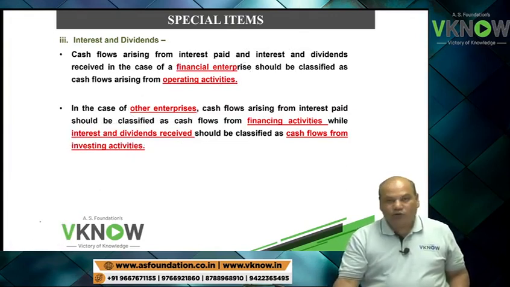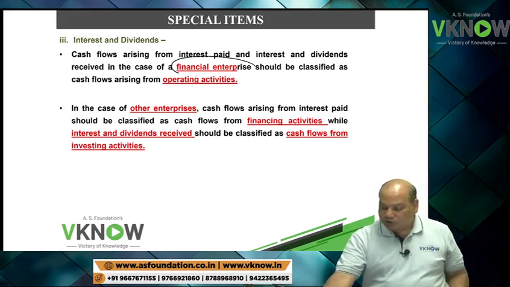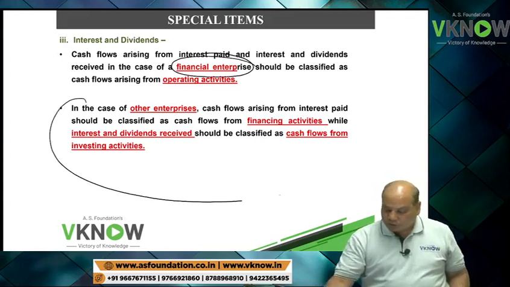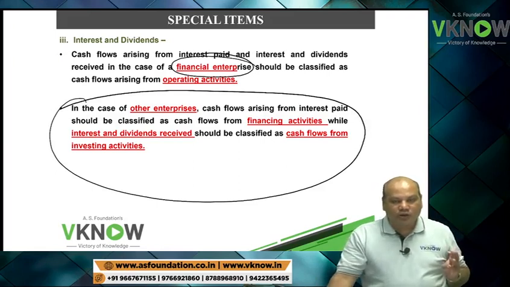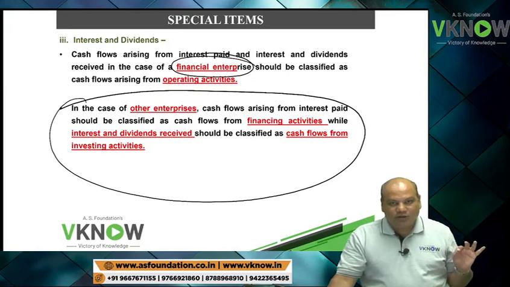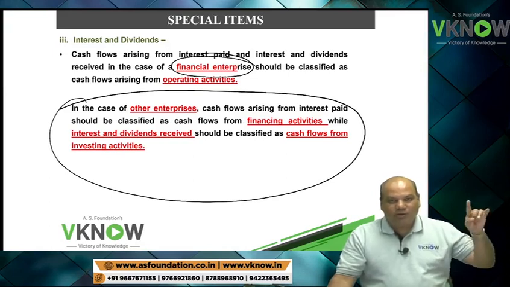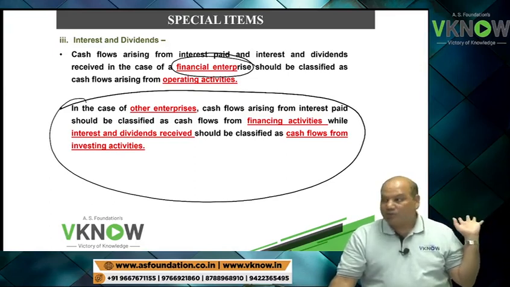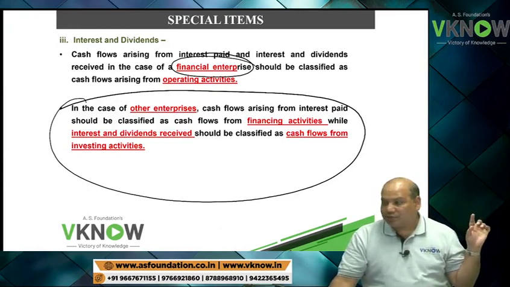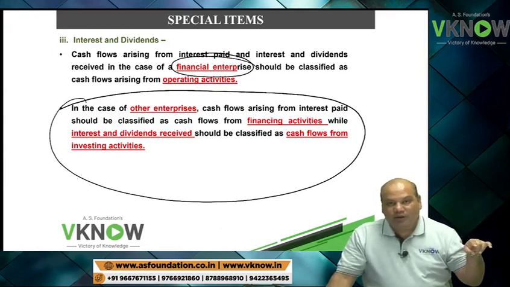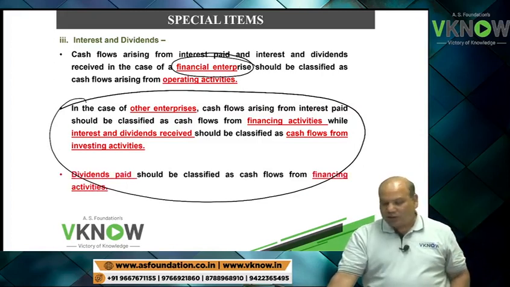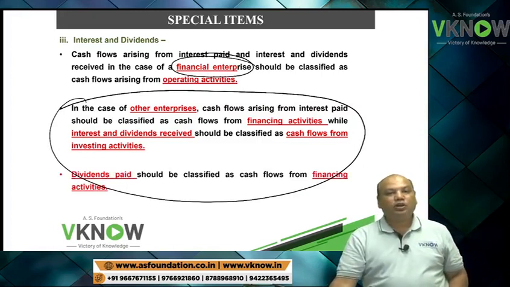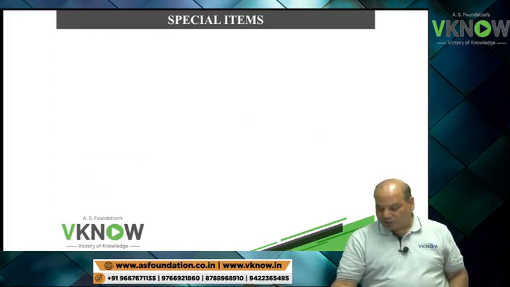If question does not mention about financial enterprise, student will follow second assumption. Interest income, dividend income, investing activity; interest expense, dividend payment, financing activity. If the question says it is a banking company, like question number 4 we solved, then in that case you will call them as operating activities.